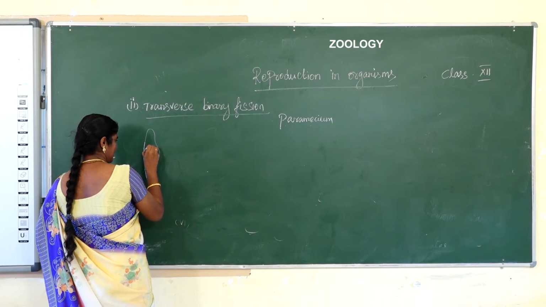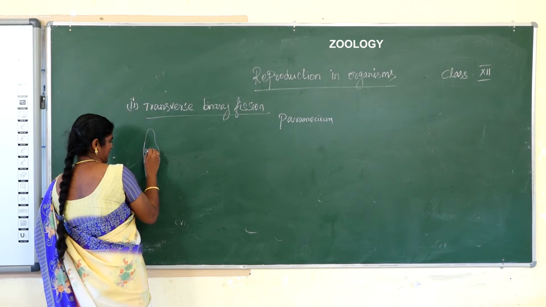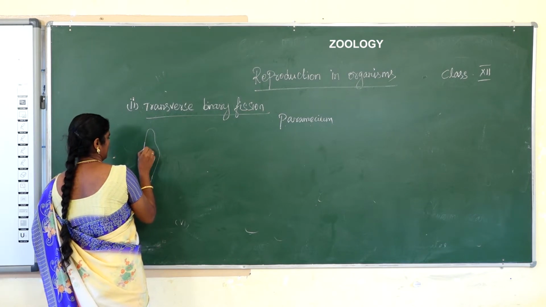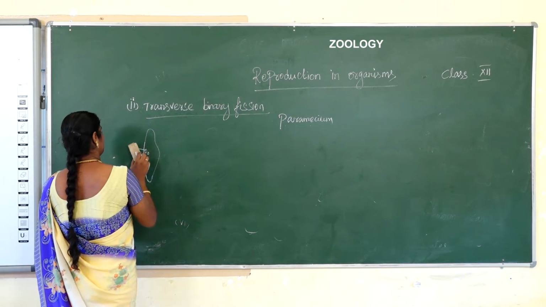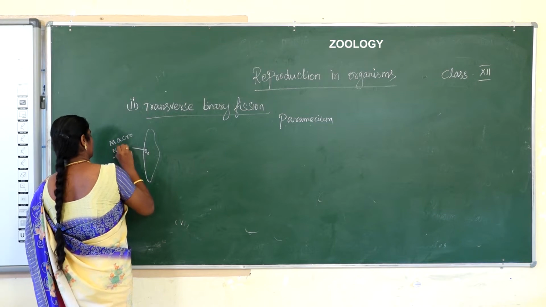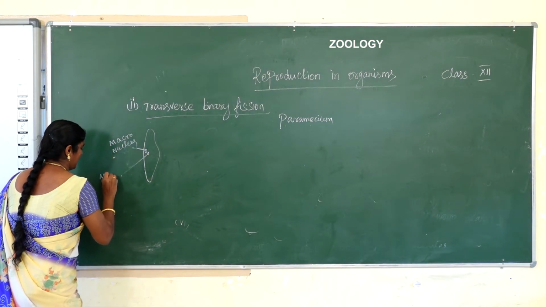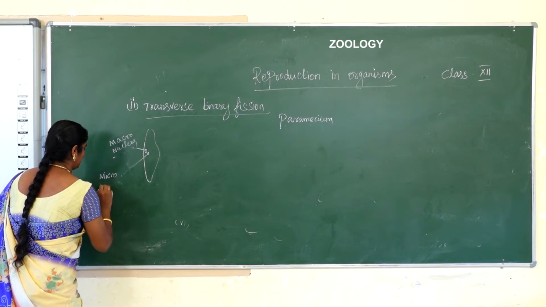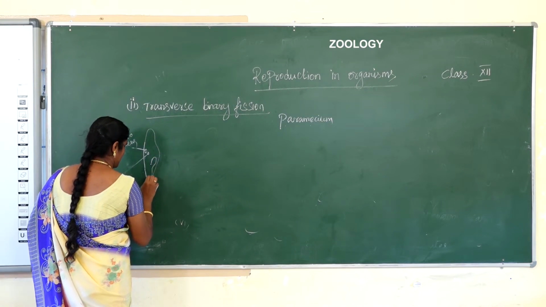Paramecium has a macronucleus and a micronucleus, and an oral groove is present.